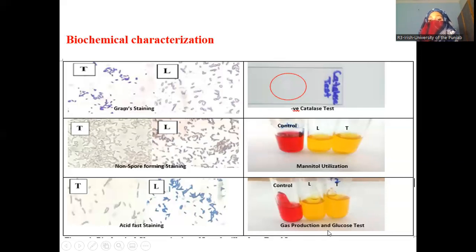Gas production and glucose test. In this, we use glucose instead of mannitol, and we use Durham tubes. Durham tubes are for identification of gas. You can see that some bubble formation is occurring, some gas in the L and T tubes. It means Lactobacillus. The Lactobacillus we isolated from the fecal matter of leopard and tiger are gas-producing Lactobacillus.